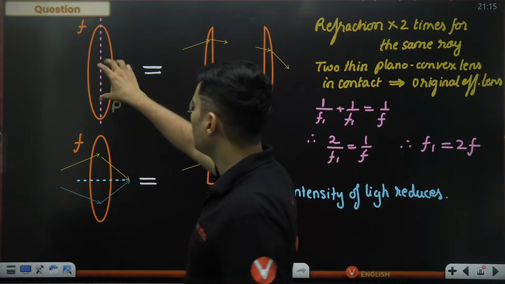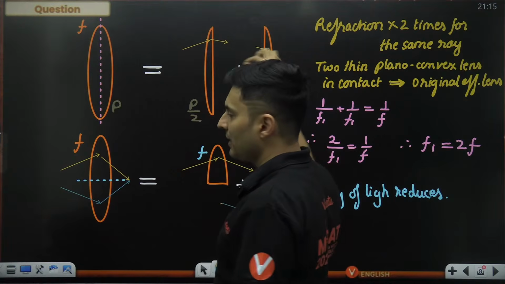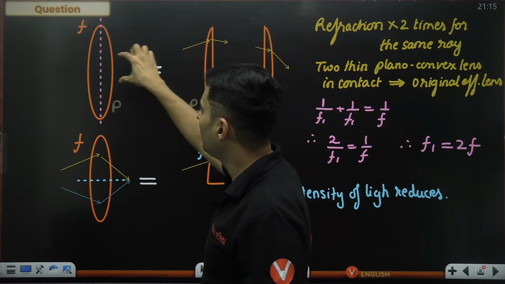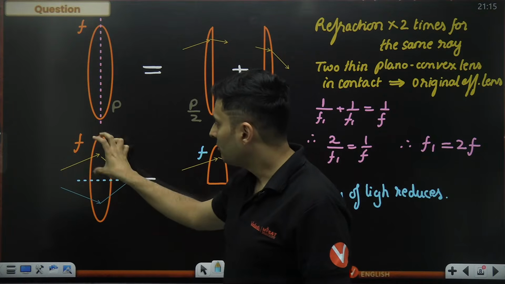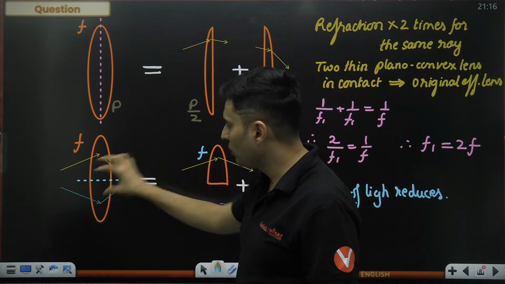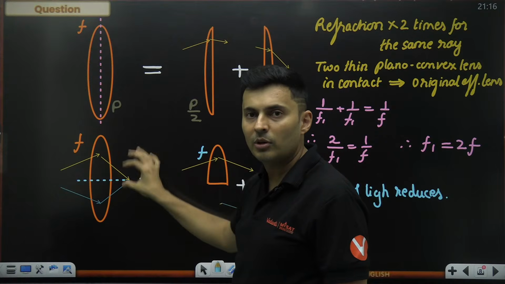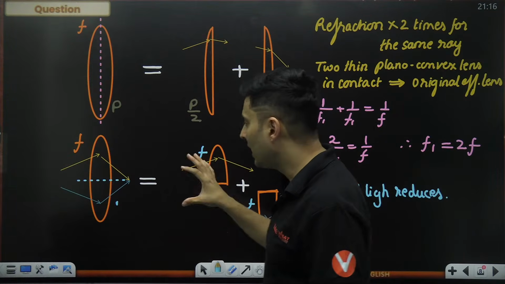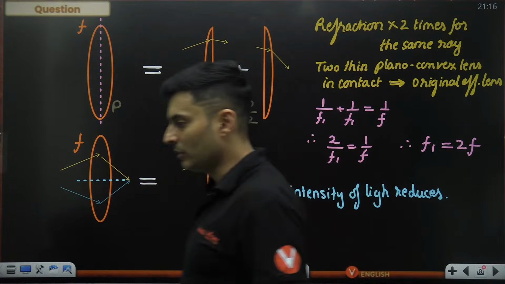Okay. In the first scenario, there were two plano-convex lenses. So one after the other, the rays got refracted. So it's like two plano-convex lenses are in contact. Here it is not the case. This part and this part, they have the same focal length because the rays will refract identically. It's just that the number of rays get divided. So the brightness of the image will be less in each part if you separate them out.